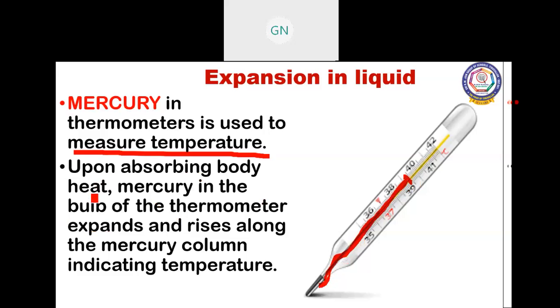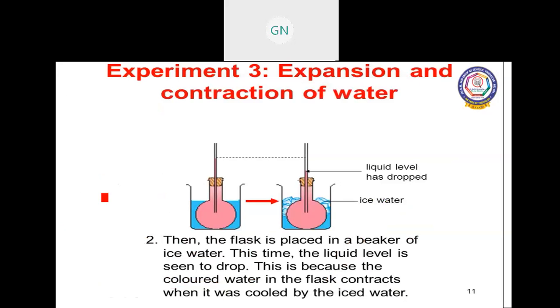So upon observing body heat, the mercury in the bulb of the thermometer expands and rises along the mercury column, indicating the temperature. The next one: a flask is placed in a beaker of ice water, and the liquid level is seen to drop.